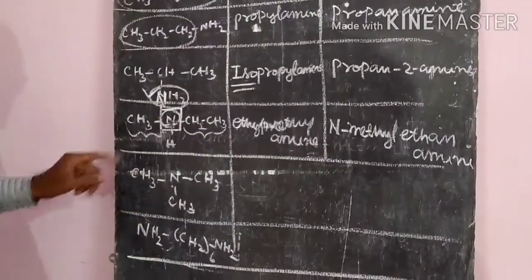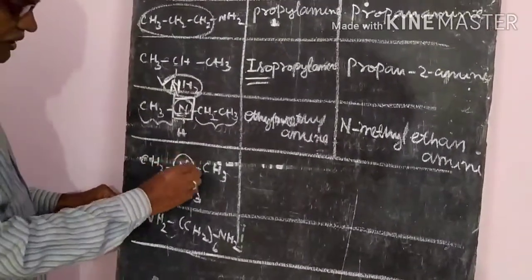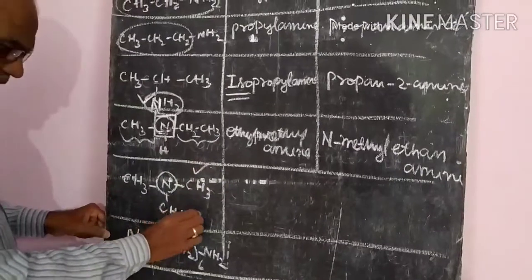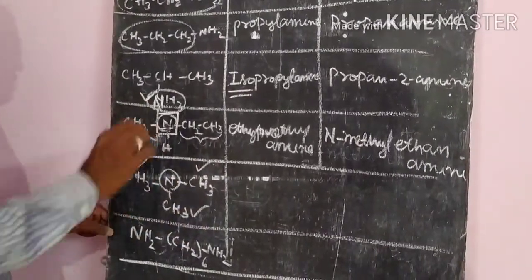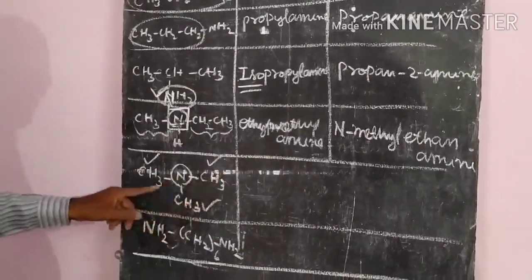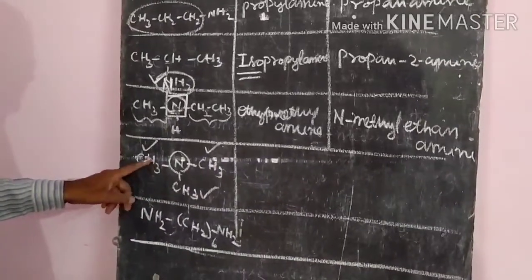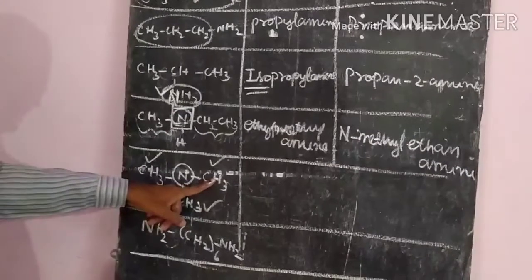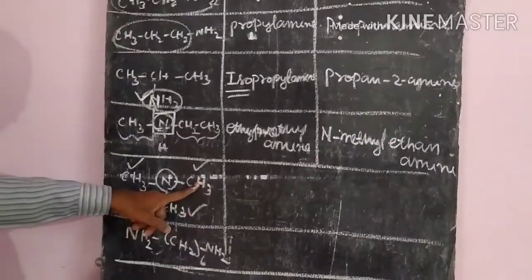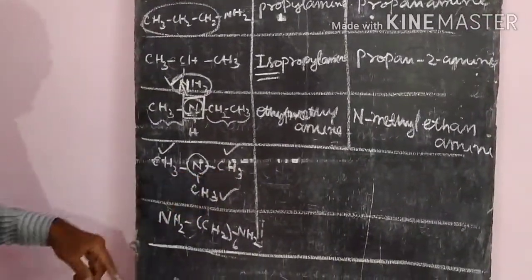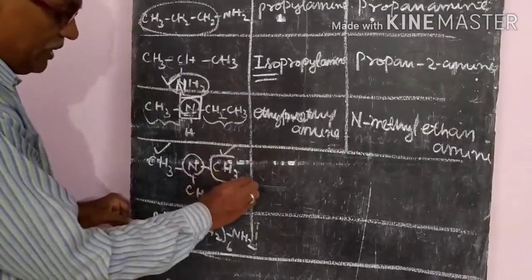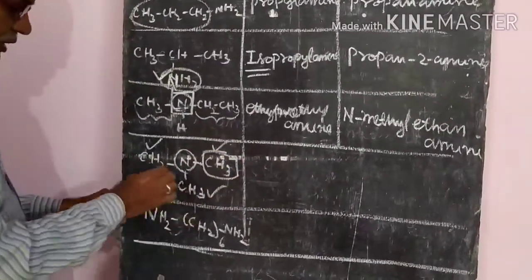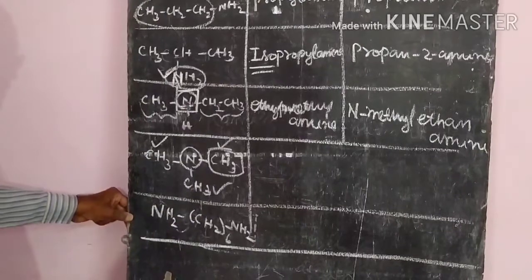Similarly here, observe it. At the nitrogen, here also a methyl group is there, here also, here also. All three are there. That means three methyl groups are attached. Then what name will be given? Whenever you are taking, you will take one as the main chain and the other two as the branching chains.